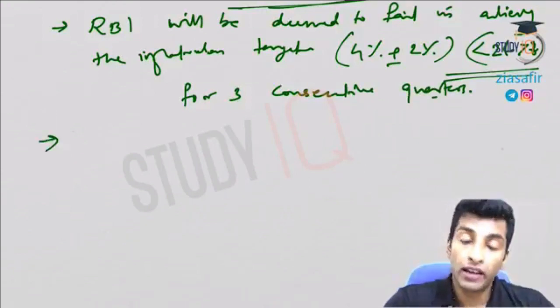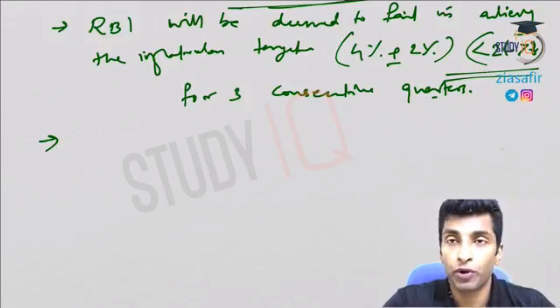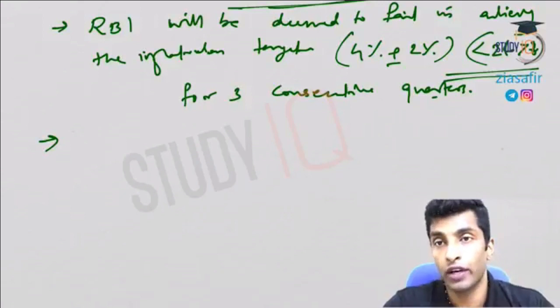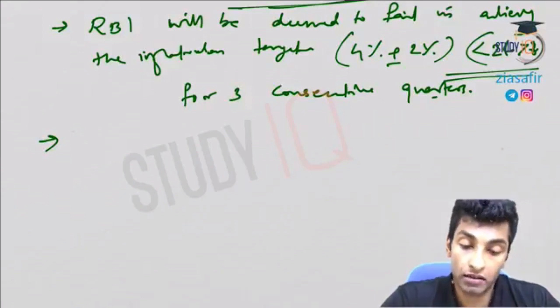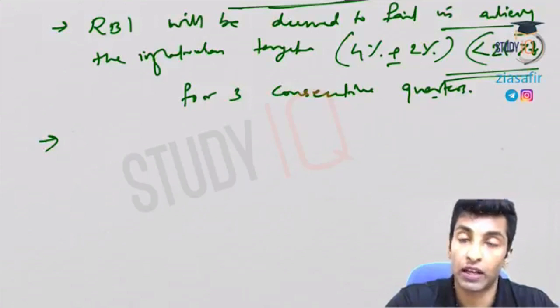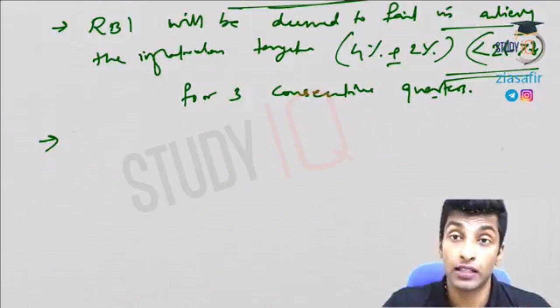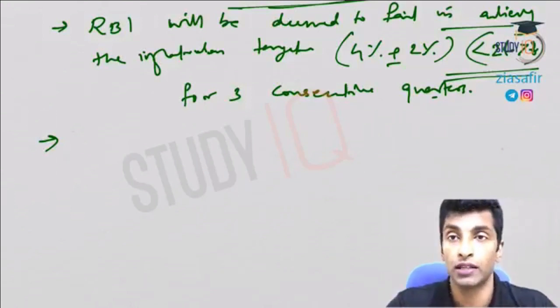Now, in case of failure, RBI has to submit a report to the government, which should indicate the reason why the inflation targeting failed, the measures that you are going to take, and the time frame in which you can achieve the target. So these 3 should be mentioned in the report.